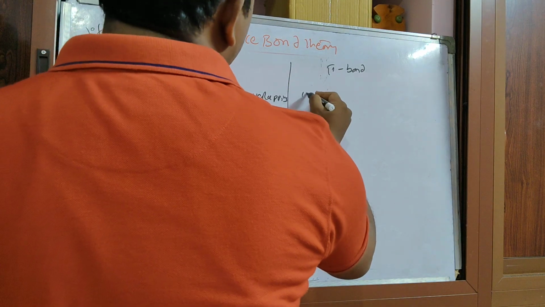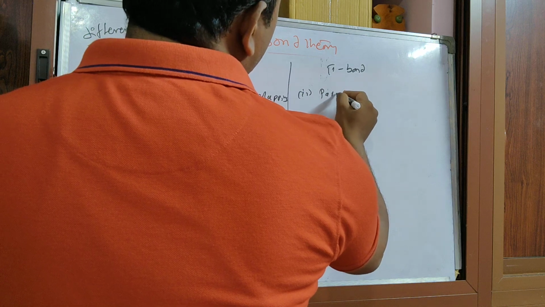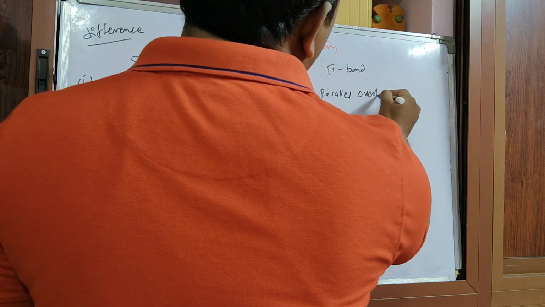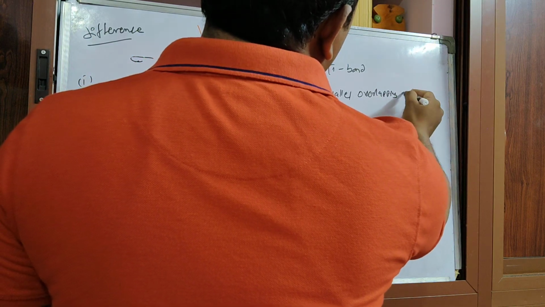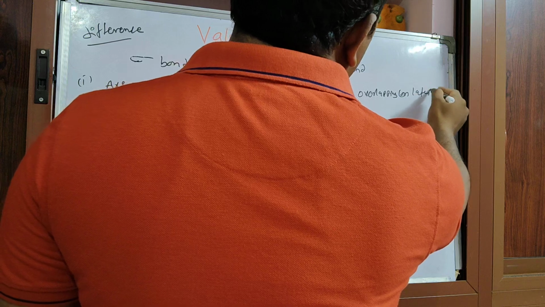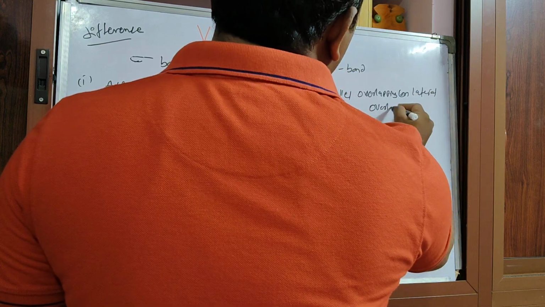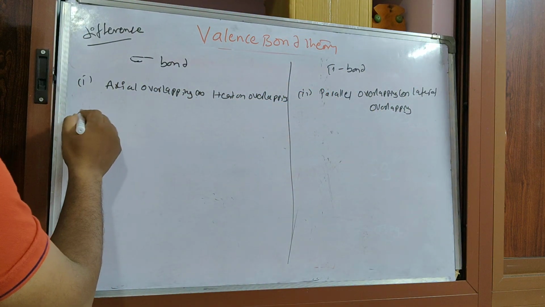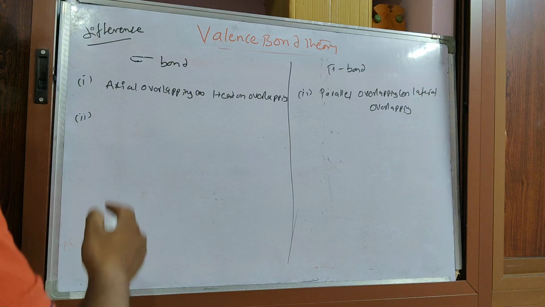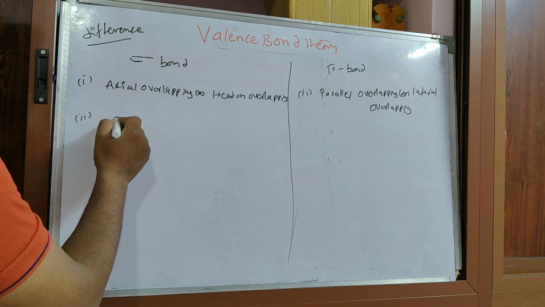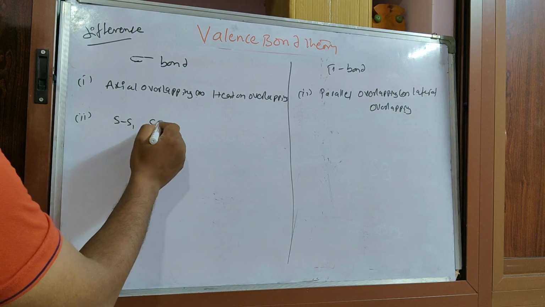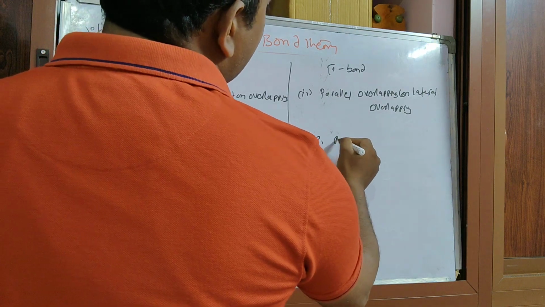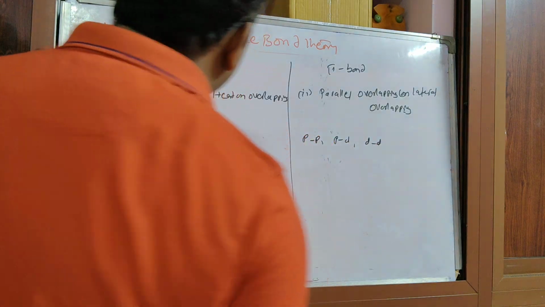In case of a pi bond, parallel overlapping or lateral overlapping. Sigma bond is possible with SS, SP, PP. Pi bond is formed with PP, PD, DD.